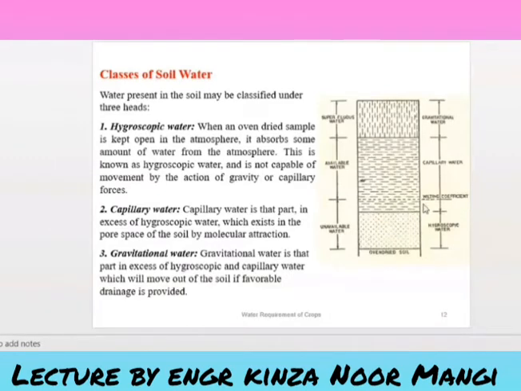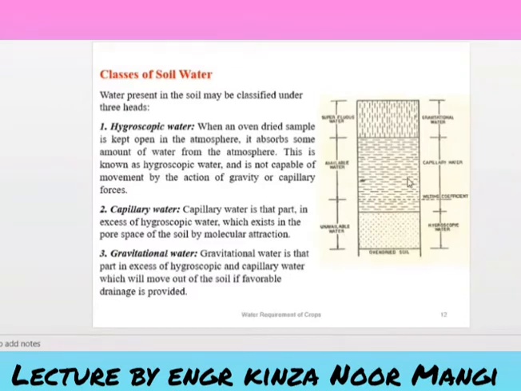Then there is the wilting coefficient. Wilting point is that point at which there is very little water for the suction of the plants. Then there is the point of available water, means this capillary water is available for the plants, so it comes in the portion of the available water.